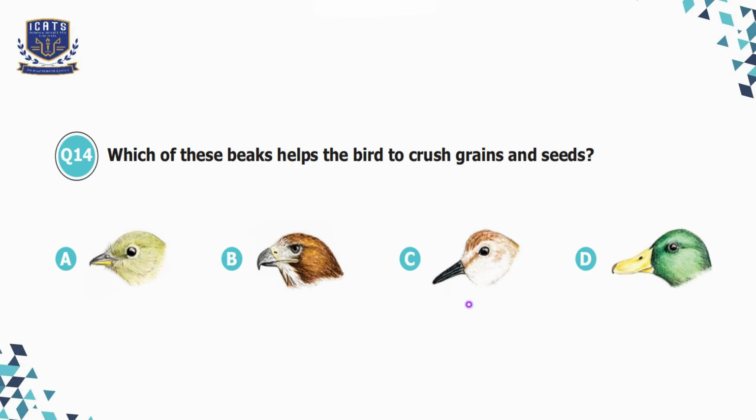Option C, the beak is long and thin, ideal for probing mud and water for insects. So it is seen in shorebirds. Option D, the beak is broad and flat, useful for straining food from water. So it is found in ducks usually. So here we will select option A. This beak helps the birds to crush grains and seeds.